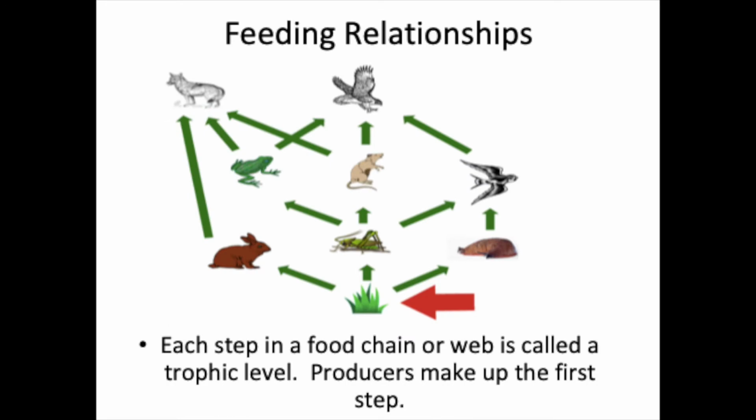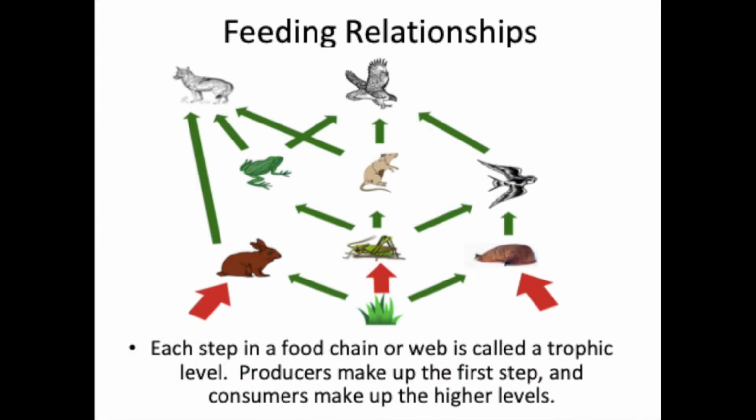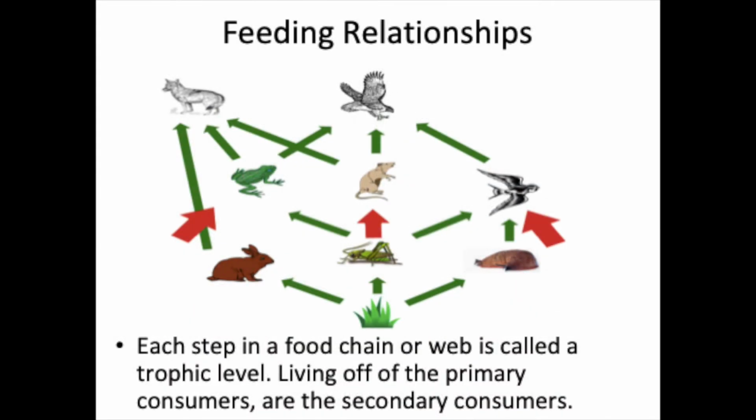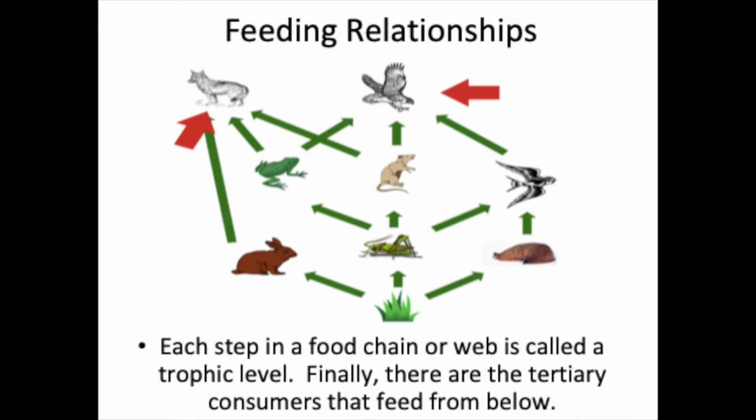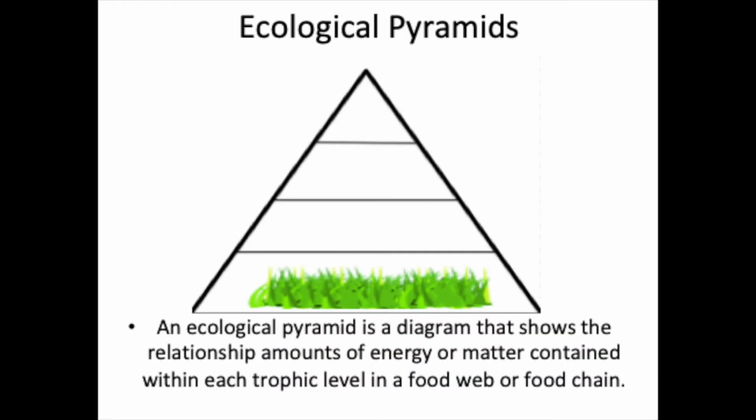Our red arrow is actually pointing towards our autotroph, which is then consumed by our primary consumer, the rabbit. Then you have a secondary consumer that eats the primary consumer, and then we have a tertiary consumer, and so on. Another way of looking at this is through an ecological pyramid, which is a diagram that shows the relationship of the amounts of energy and matter contained within each trophic level in a food web or a food chain.